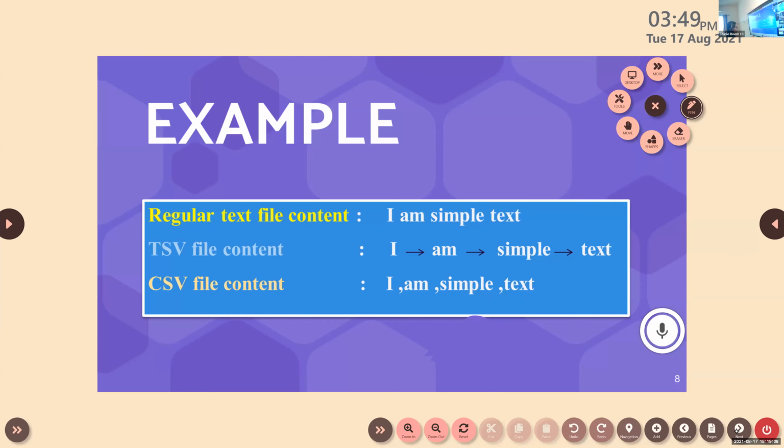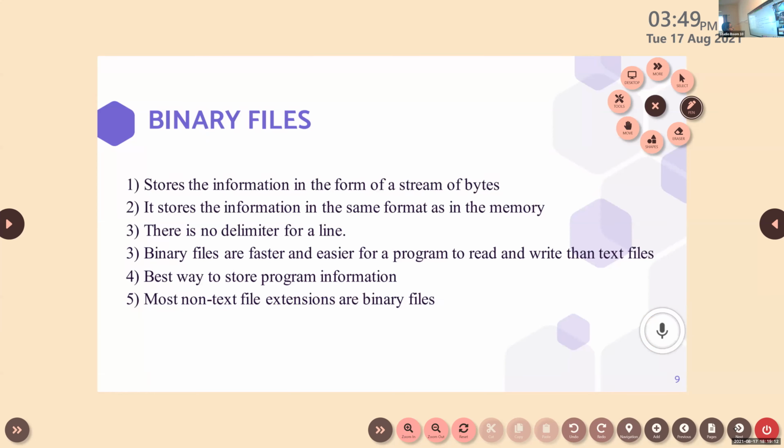After that, we have gone through some examples related to these files. At last, we have discussed binary files, which store the information in the form of streams of bytes, the language understood by the computer. We have learned that there is no delimiter in binary files, and these binary files are faster and easier for a program to read and write than text files. Till this we have covered in the morning session.